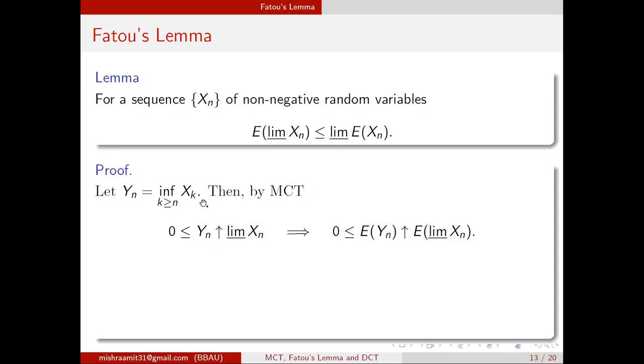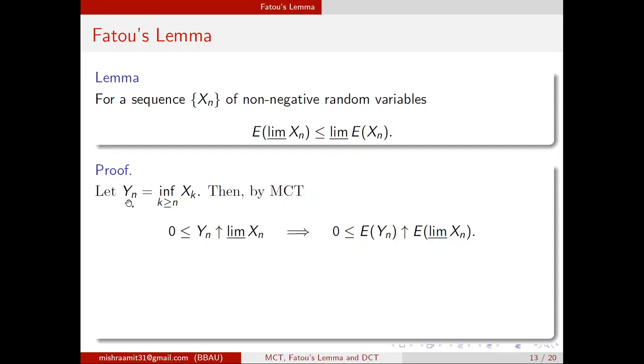And since xn's are non-negative, yn will be non-negative because this is the infimum of xk's. So yn's are non-negative, and they will increase to the limit inferior. Then by the monotone convergence theorem, the expected value of yn will increase to the expected value of limit inferior xn. That is for sure.